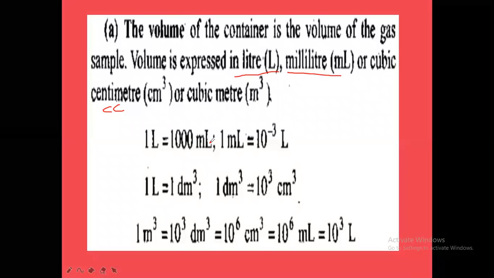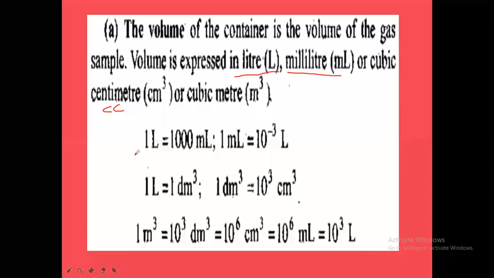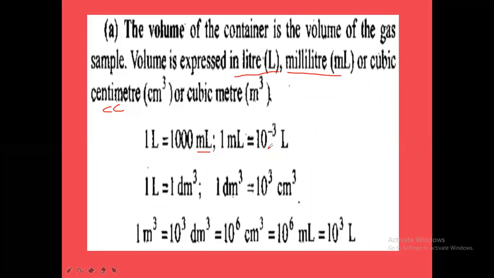Now, the relation between the different units of volume. Different units of volume are related with each other like this. So, 1 liter is equal to how many ml? 1000 ml. Then 1 ml is equal to what? 1 by 1000, which means 1 by 10 cube, which means 10 power minus 3 liters. If you want to convert 1 ml into liters, in place of 1 ml we have to write 10 power minus 3 liters.